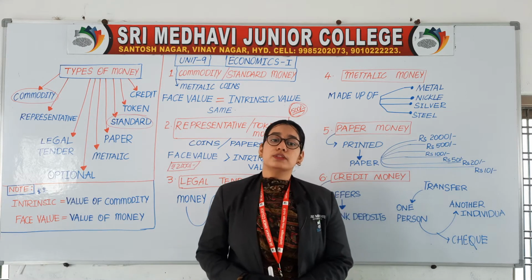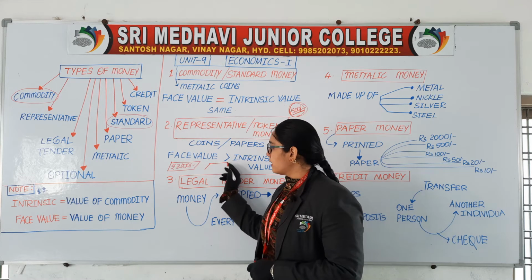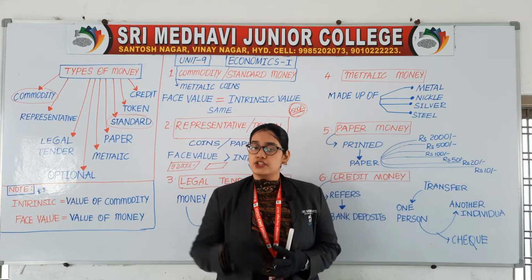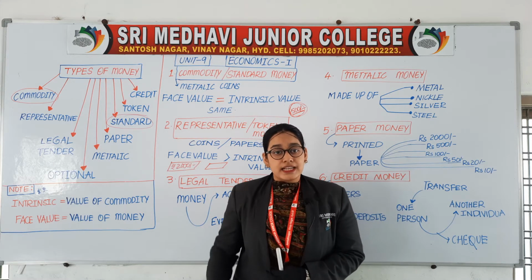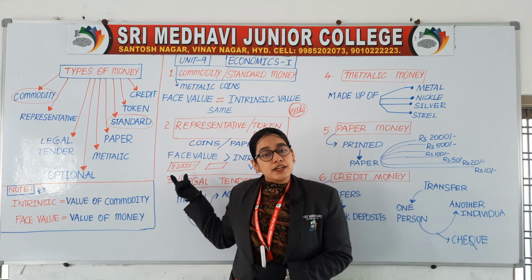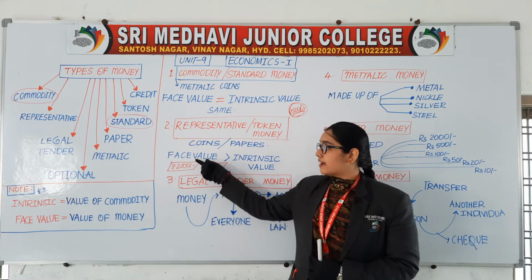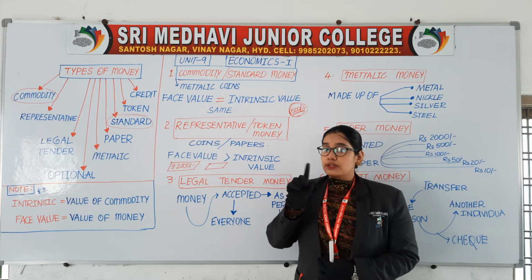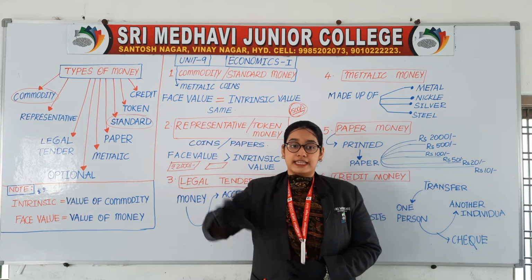In place of that 2000, if there was one empty paper and it was lost, I won't have any tension because it was just a paper. But here I am talking about a 2000 rupees note. It is just a mere paper, but still its value is more. That means value of money is more than the value of commodity. We don't have that value of paper, but we have the value of money.